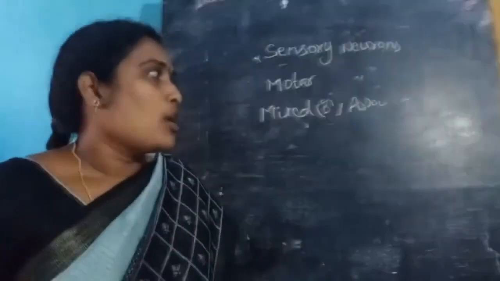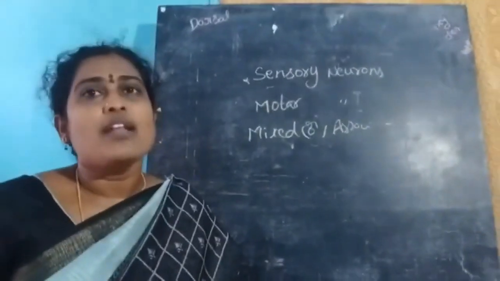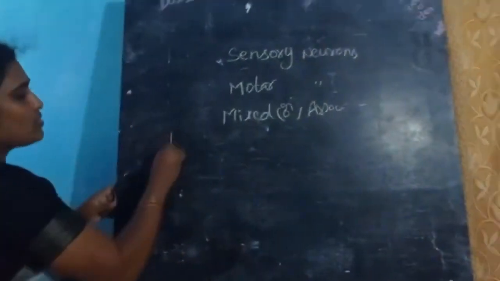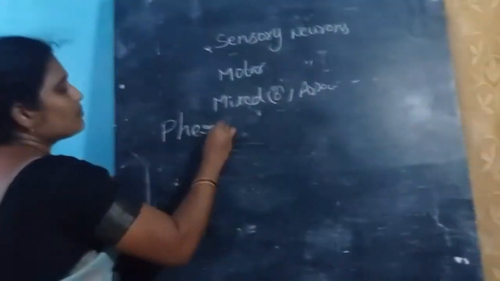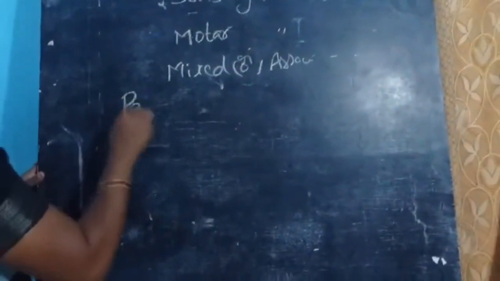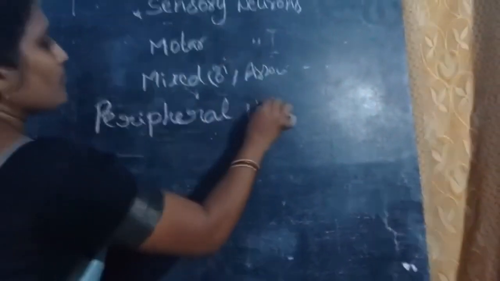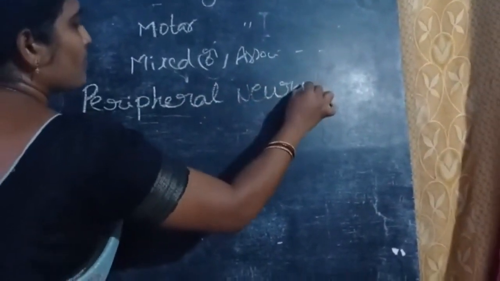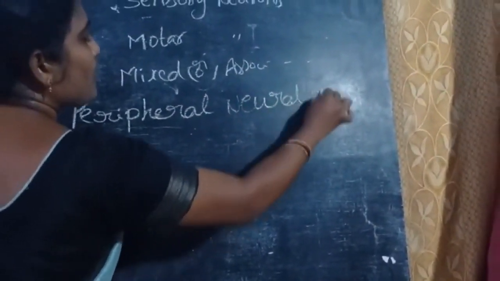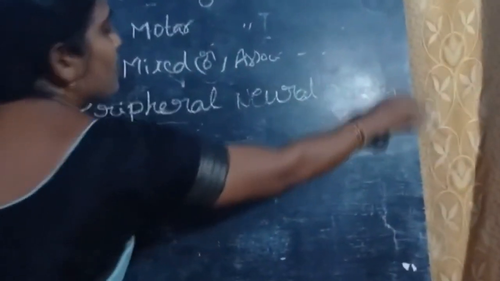Next, move on, the topic is the peripheral neural system.